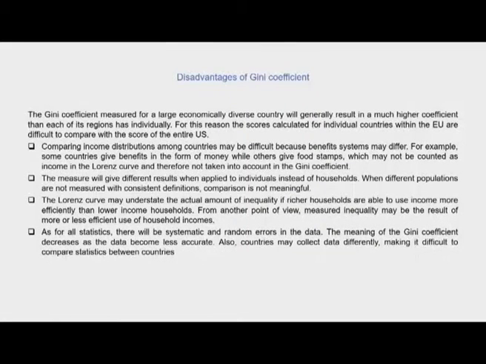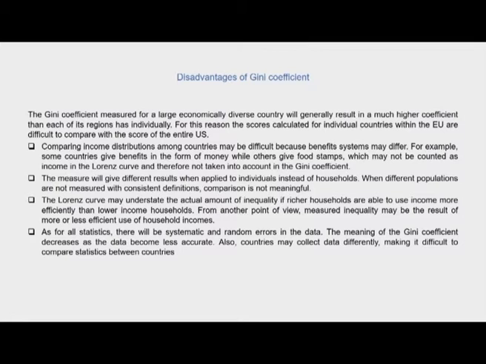There is an inherent limitation when we are considering a diverse country which has a diverse population and large numbers of people working in different sectors that are not being accounted for formally in the national income accounts. So, the first disadvantage of the Gini coefficient is this, and comparing income distributions among countries may be difficult because benefit systems may differ.